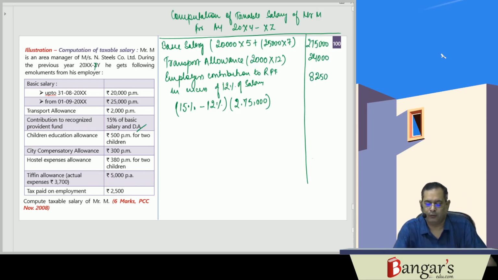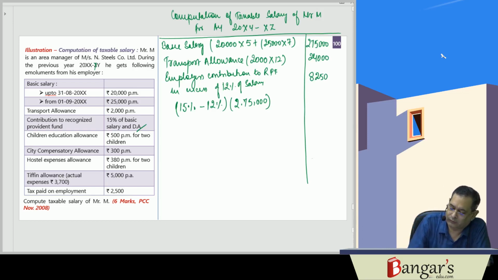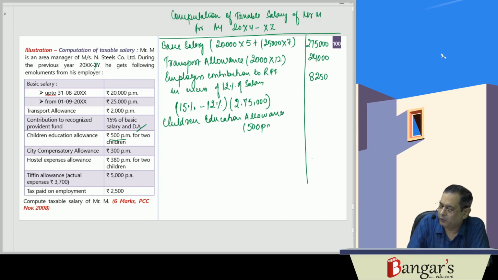Then they have provided children education allowance. How much children education allowance? 500 per month for 2 children. But they have not said per child. Therefore, we are doing it in this manner.